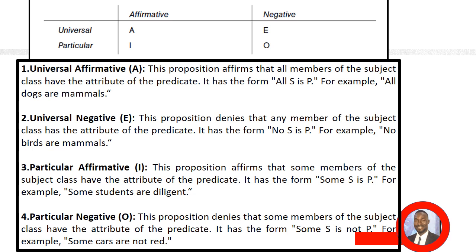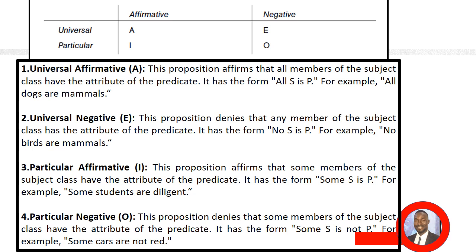The second is the universal negative, which is denoted by letter E. This proposition denies that any member of the subject class has the attribute of the predicate class. It has the form no S are P. For example, no birds are mammals.